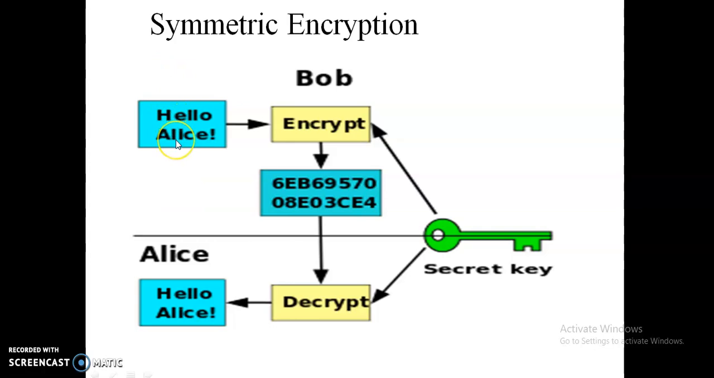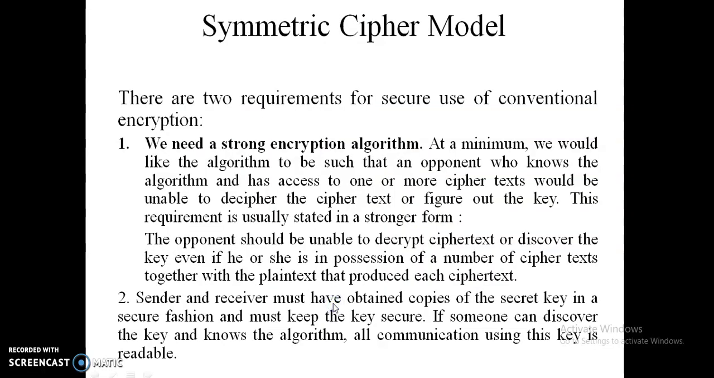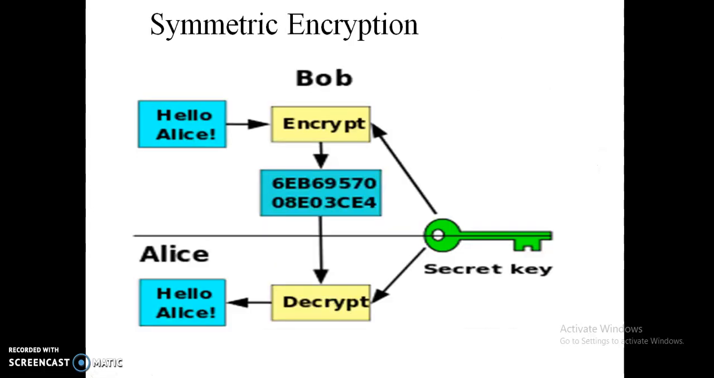The message transferred here is "hello Alice". Bob sent the message "hello Alice" to Alice. This is sent in encrypted format by using the secret key. Here Alice decrypts the encrypted message and receives the message "hello Alice". This is called the secret key.